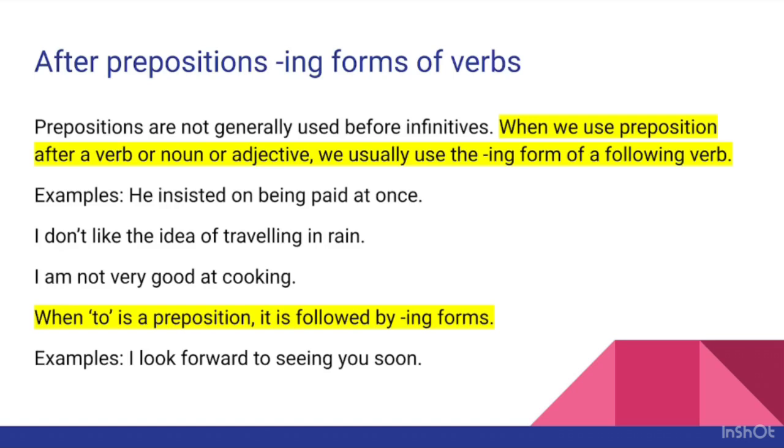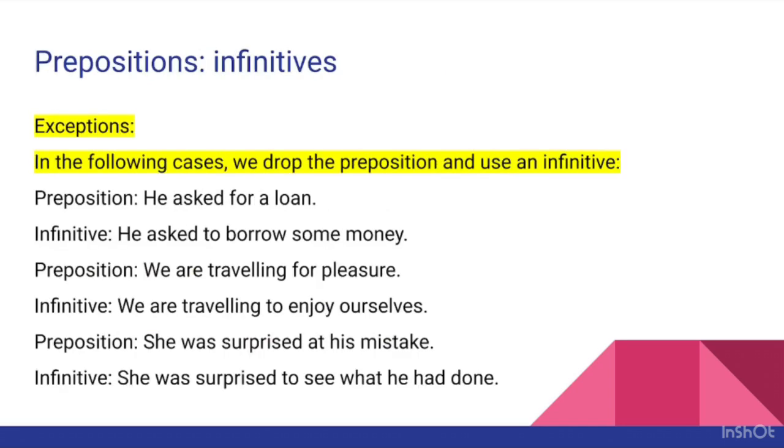So whenever we have to as a preposition in a sentence, then it should be followed by the ing form of the verb. Okay. I look forward to meeting you. I look forward to seeing you. Like this.